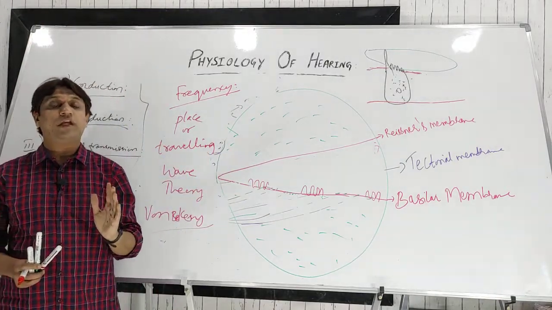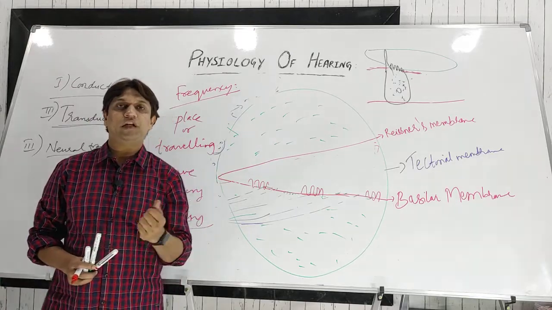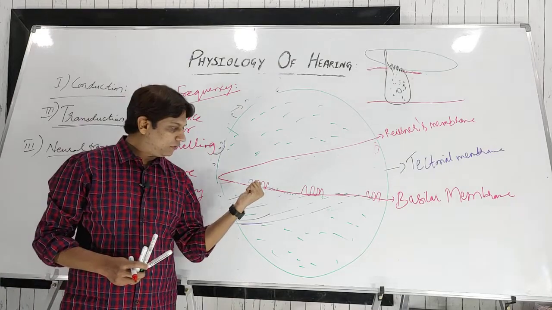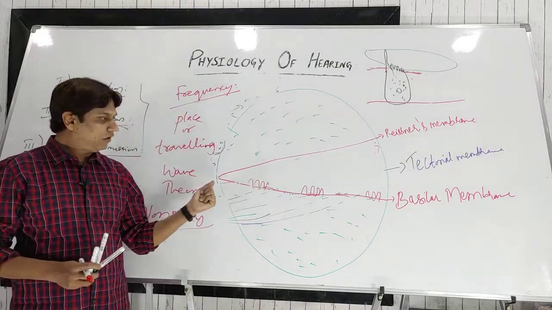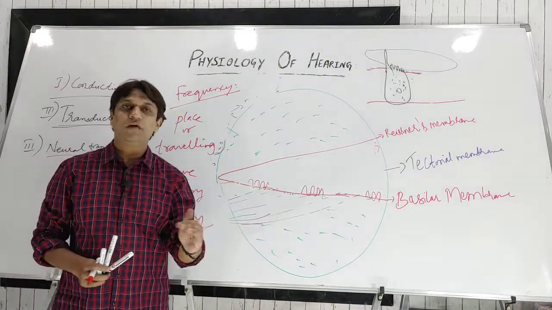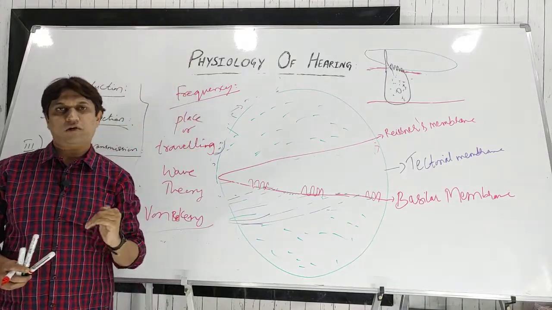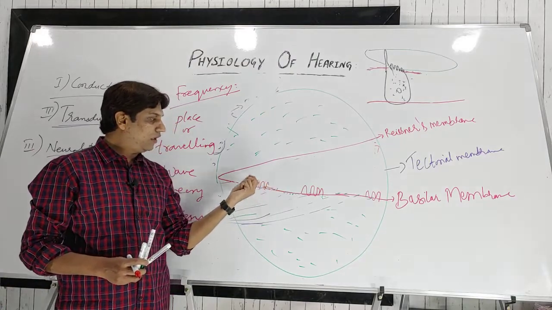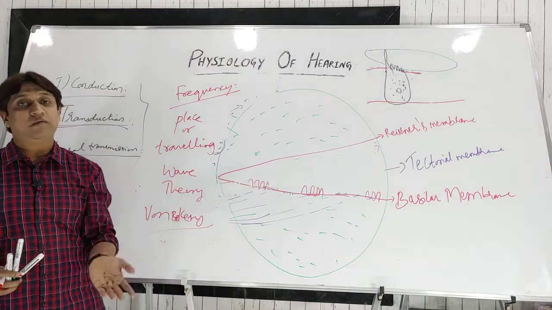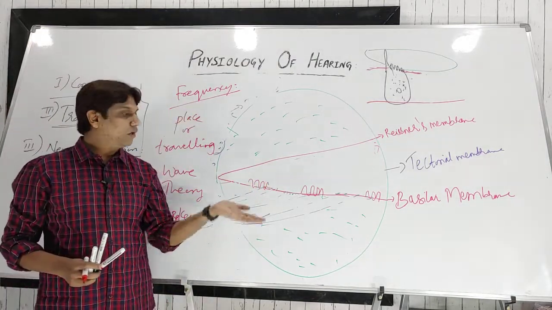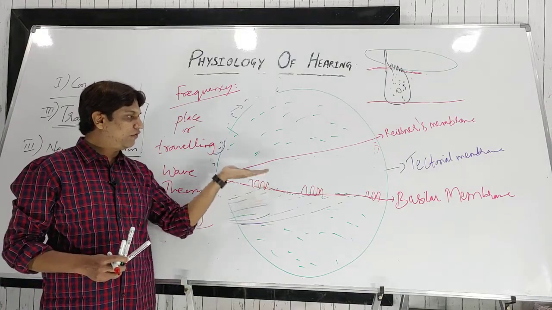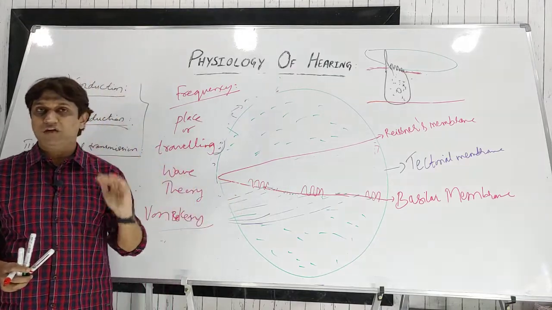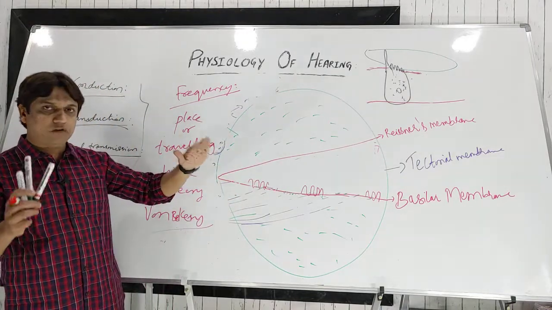Now comes one more thing, known as loudness, which we generally determine with the help of decibels. The same low pitch or high pitch sound can be of more volume or less volume, more loud or less loud. This loudness is determined by the number of vibrations of the basilar membrane. The number of times the basilar membrane vibrates determines the loudness of the sound.